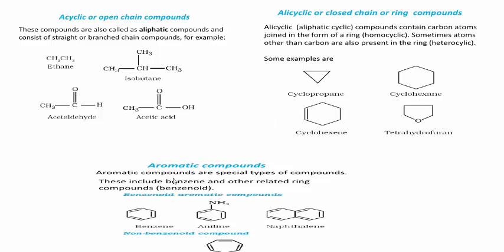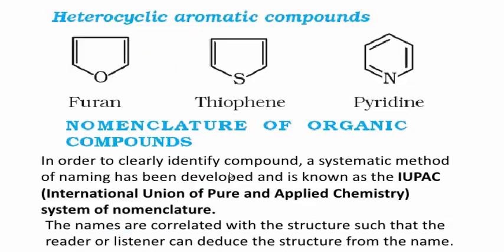Next, very important, aromatic compounds. See here, what are aromatic compounds? They contain at least one benzene ring. Okay, here is the benzene. This is the first member of aromatic compounds, and this is aniline, this is naphthalene, and so on. These are some examples for aromatic compounds.